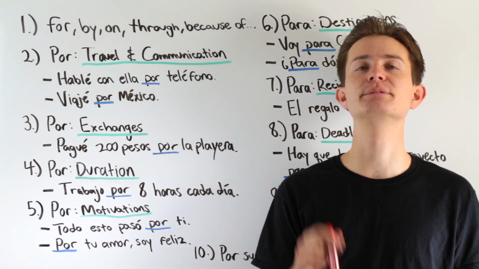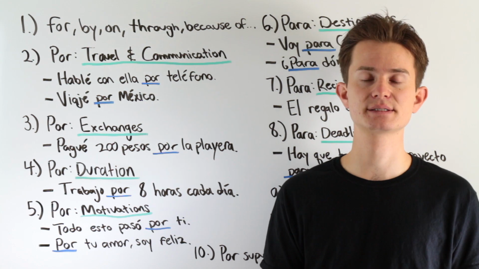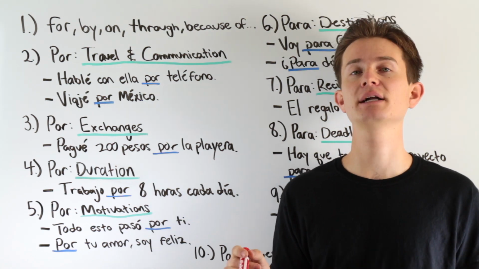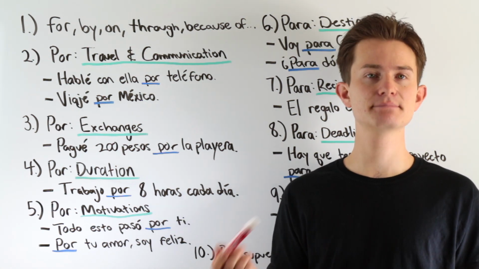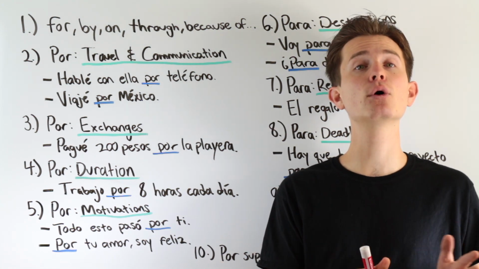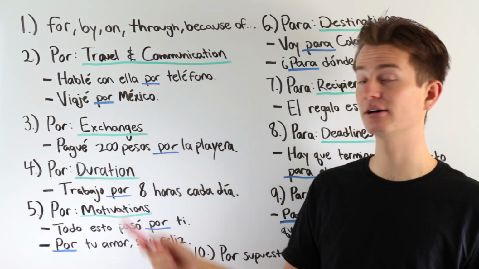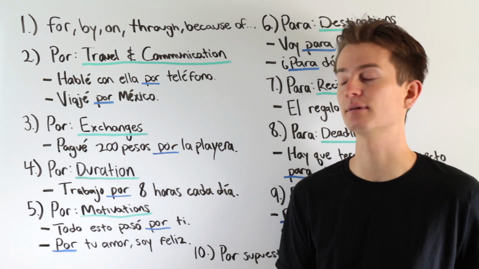I lived in Spain for 3 months. Viví en España por 3 meses, right? We're using por, why? Because we're talking about a duration, right? A duration of time, 3 months, right?